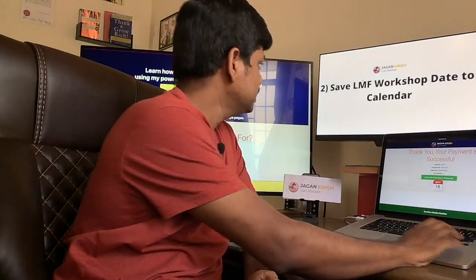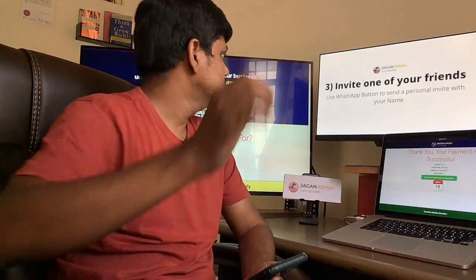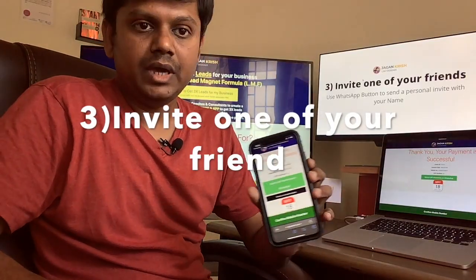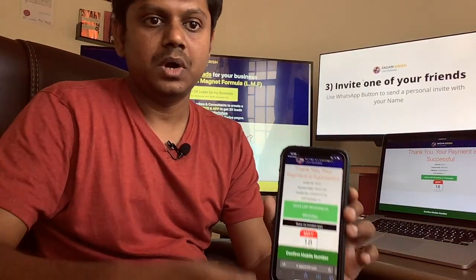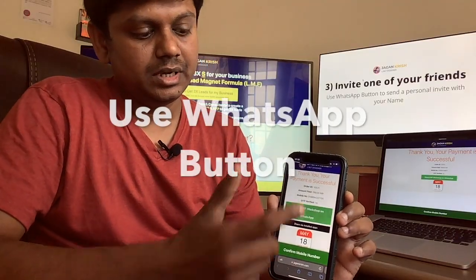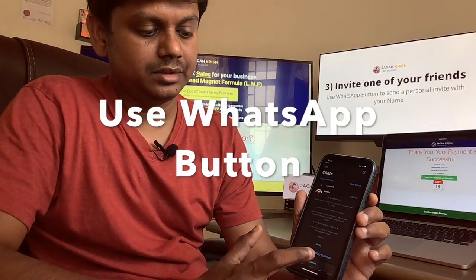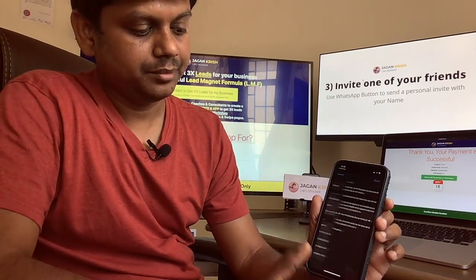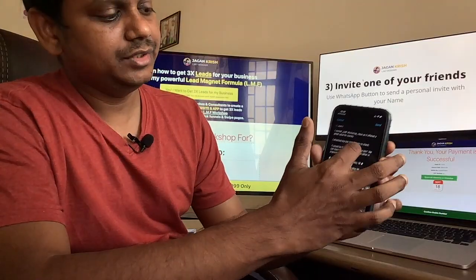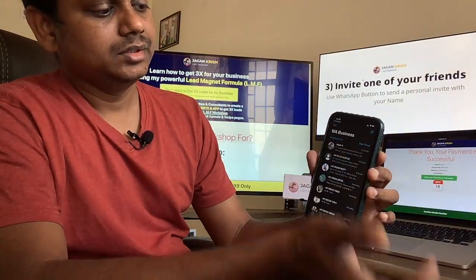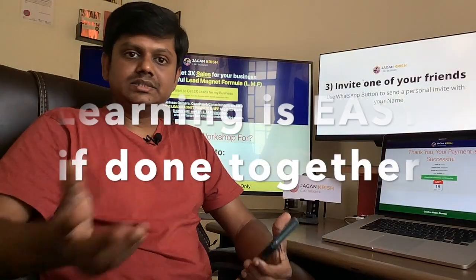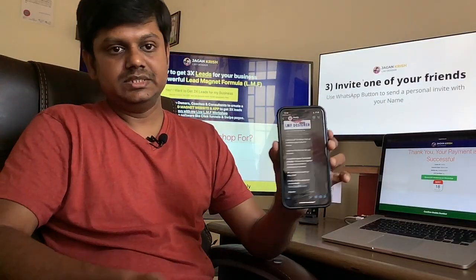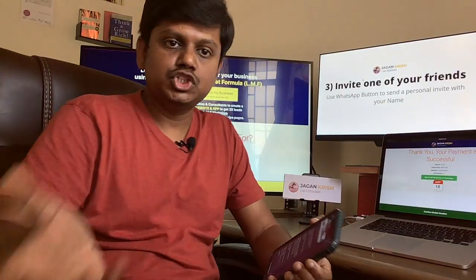And the third important thing that I need you to do is to invite one of your friends using WhatsApp. There is a WhatsApp button here. Click on that and you can send a personal invitation to any one of your friends, and it gets sent with your name. This is how the invitation is sent. You could take the workshop together.